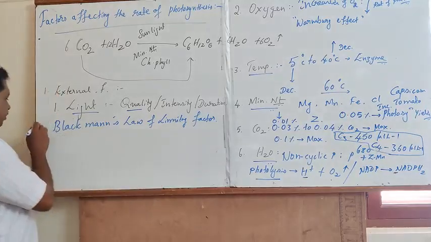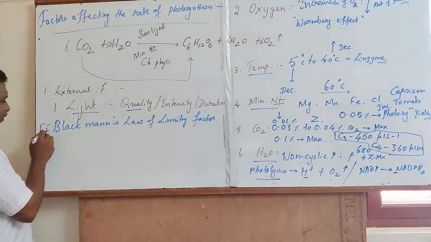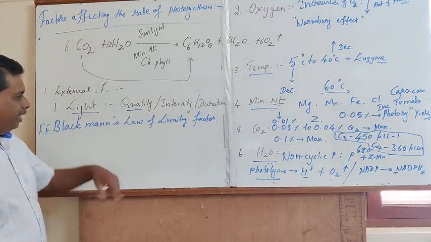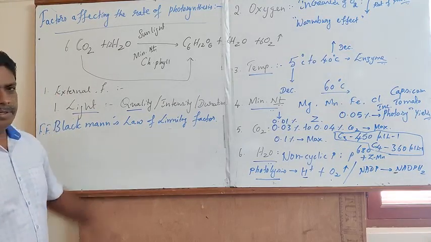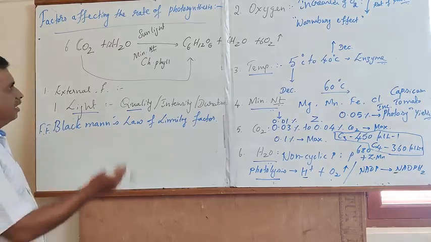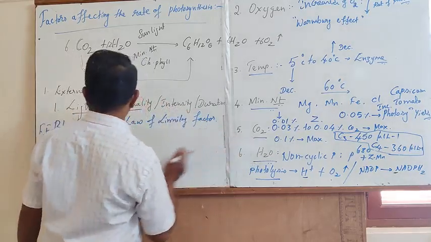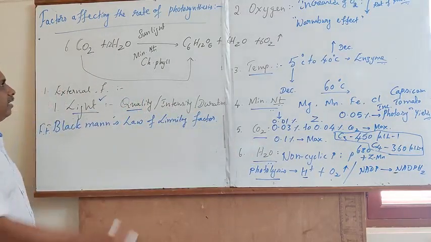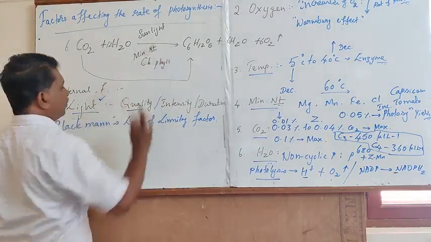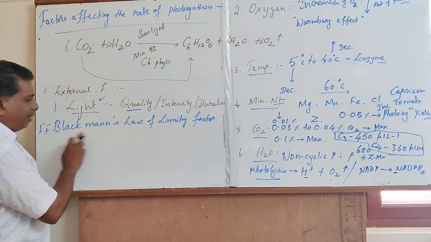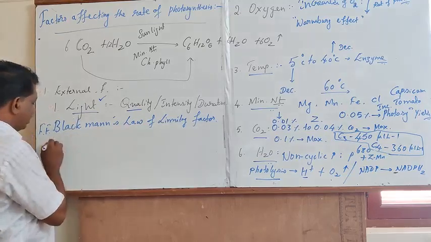For the first time, F.F. Blackman interpreted the law of limiting factor. As I earlier said, the carbon dioxide and the light will play a very important role in determining the rate of photosynthesis. According to Blackman's law of limiting factor,